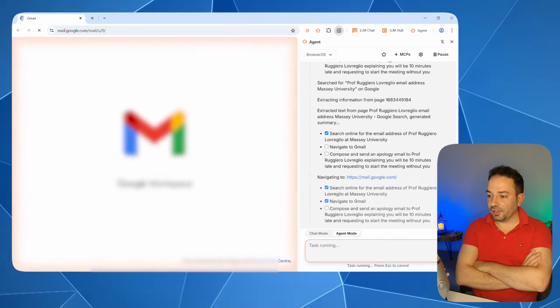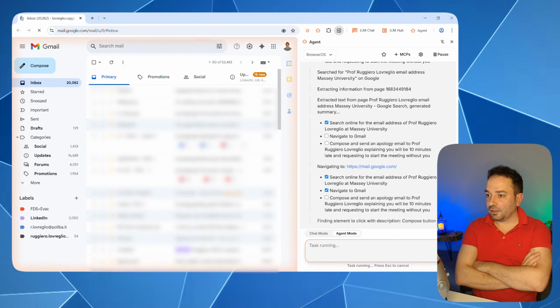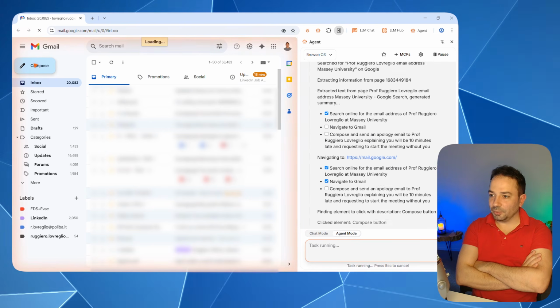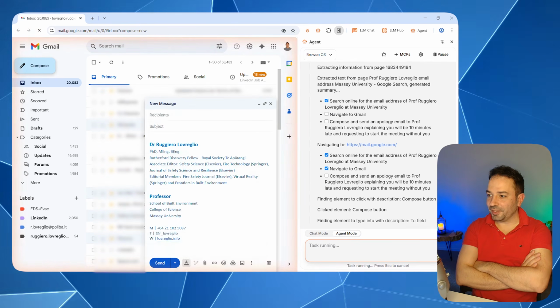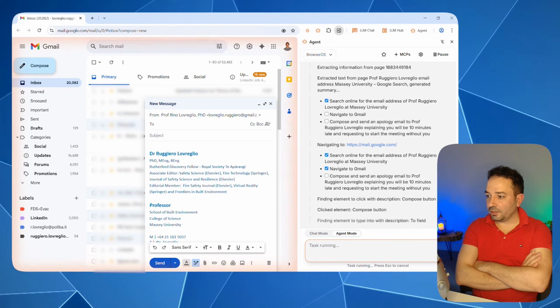So you can see now that he's going there in my Gmail account. He has probably identified already my email address, and now let's see if it's capable to send an email to my Massey email account. So you can see that he has identified the compose button there in Gmail.